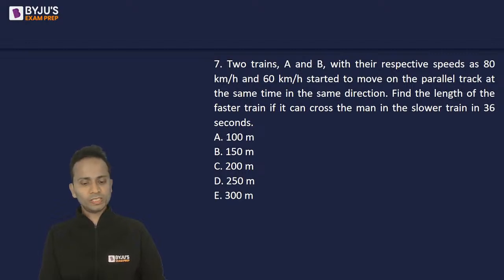All right. Two students giving the same answer, Hello World and NetMix. Option C, that is 200. Let's see if this is the correct answer or not. All right. Plenty of you giving the same answer.